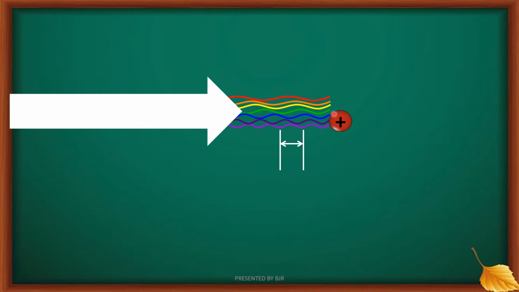All other colors will be transmitted as they are in their direction. The light that is not scattered is transmitted. Here violet color light is scattered, because the size of the atom is equivalent to its wavelength. So this is called the scattering of light.